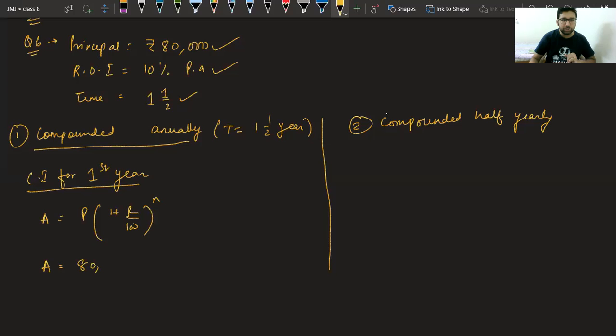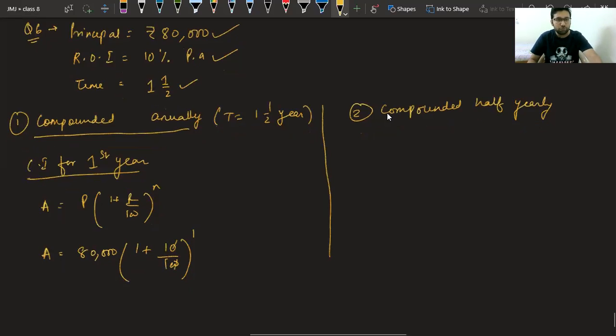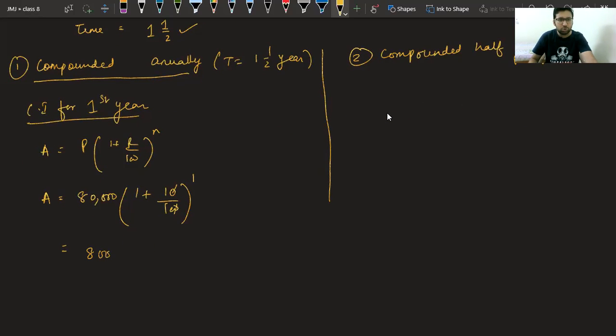P is 80,000. 1 plus 10 upon 100 power 1. Now cut the 0. What will come? 80,000 into 11 upon 10. That's it. We have got 88,000. So class, we have found after 1 year compounding annually, we have got an amount of rupees 88,000.